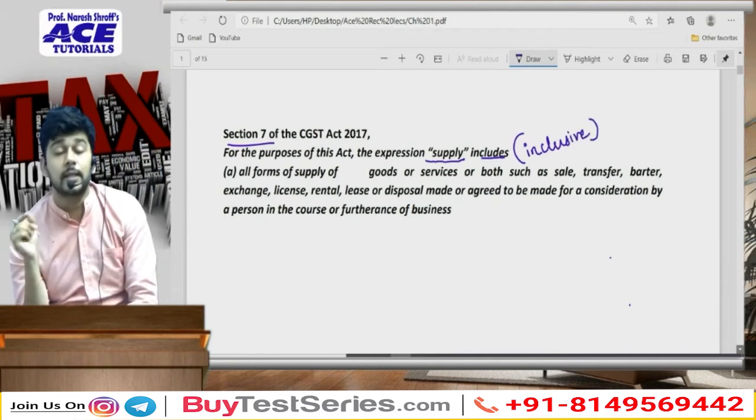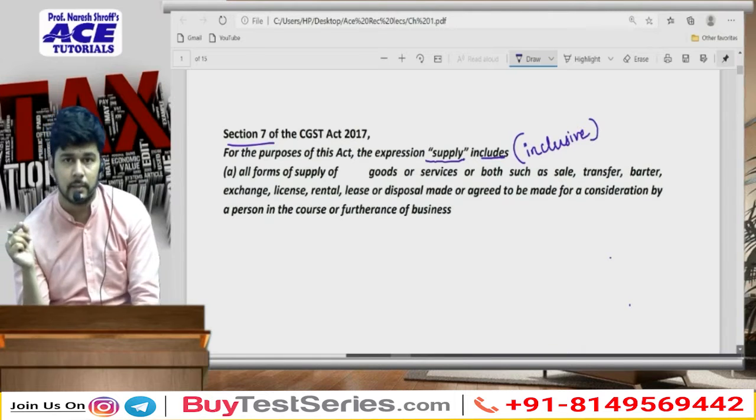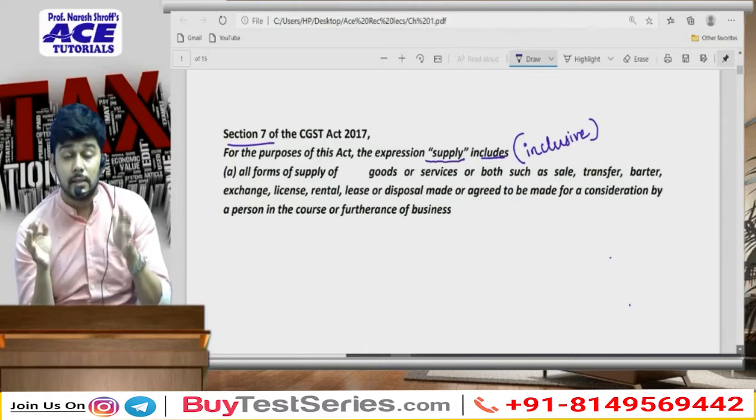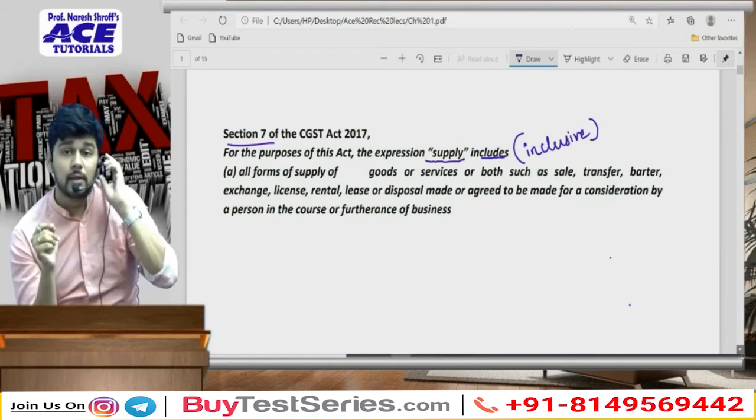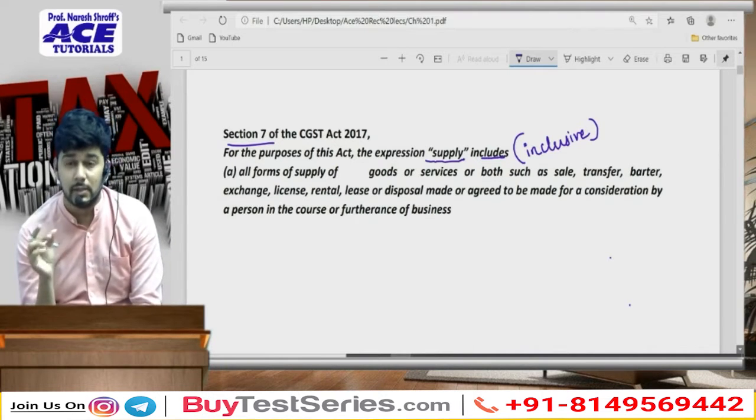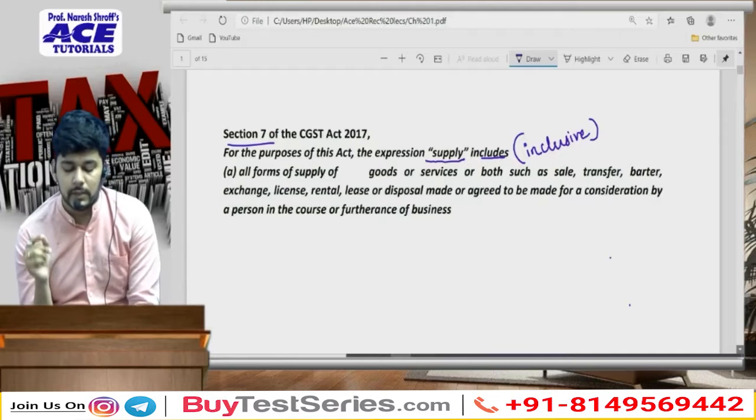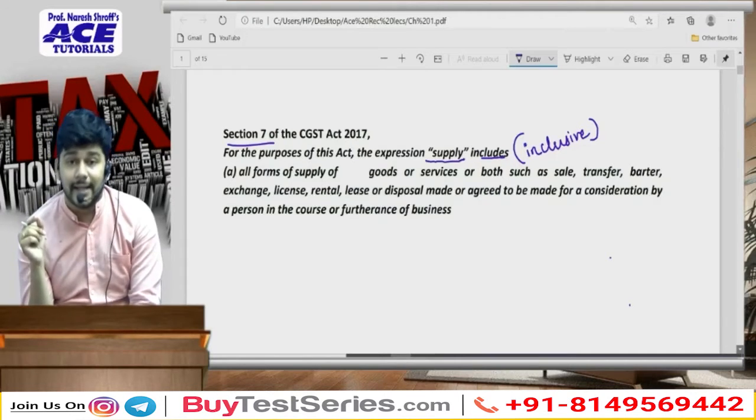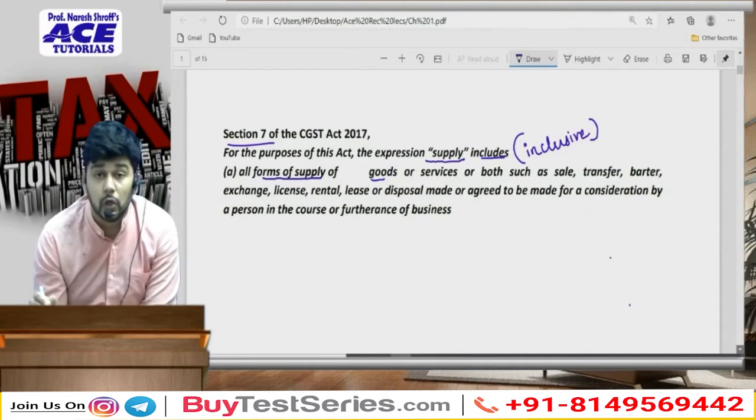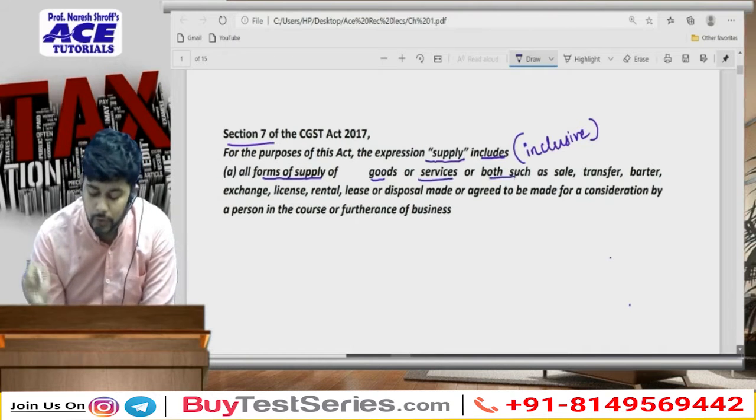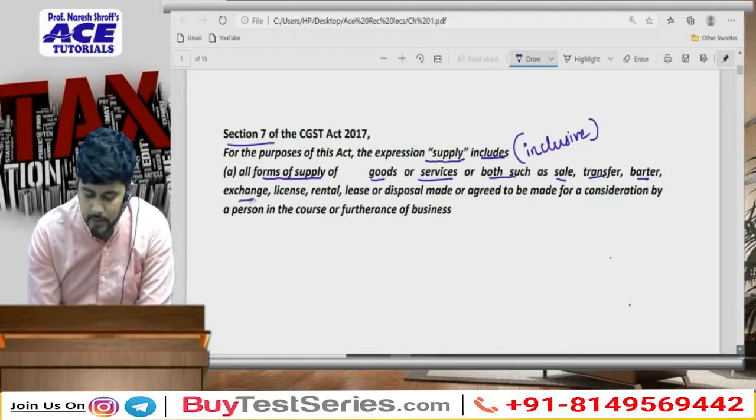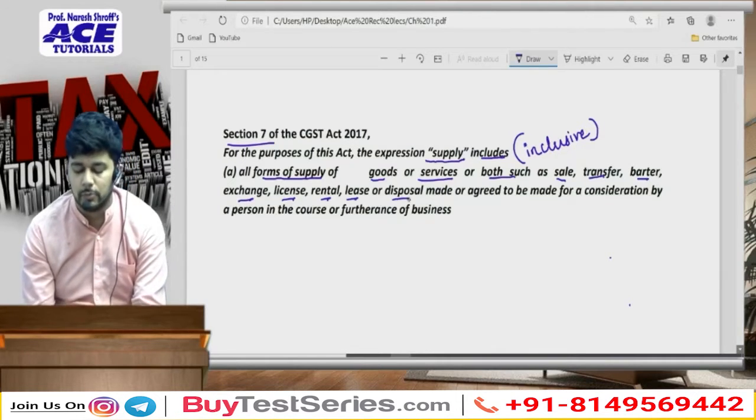Now when I say something is an inclusive definition, what it exactly means is that there are a defined number of activities which are envisaged in this definition of the word supply as of today, but tomorrow there might be some additional activity which can also come up as supply. So for the purpose of this Act, the expression supply includes all forms of supply of goods or services or both, such as sale, transfer, barter, exchange, license, rental, lease or disposal.